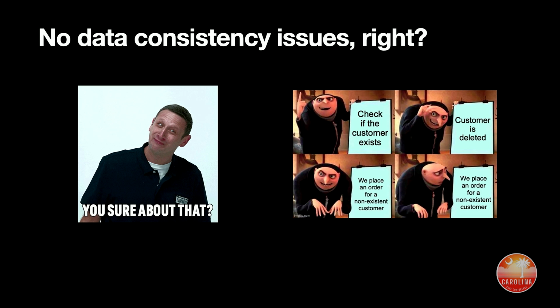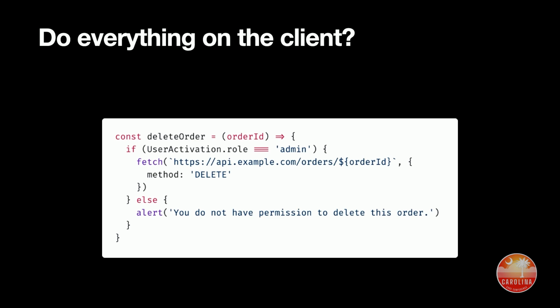So these are the sorts of things that happen if you implement things in the wrong place. Some things belong in the application, some things belong in the database. So let's look at another set. Let's do everything on the client, right? So the client's very flexible, it's very performant. We get to use other people's computers to do our logic instead of our own computers. Like we pay for our own computers. They paid for their computers, so why not use theirs?